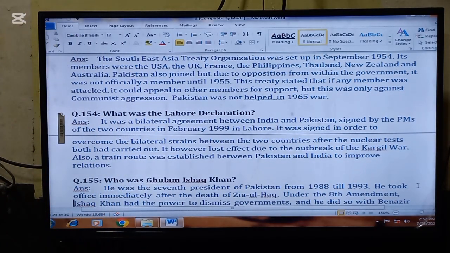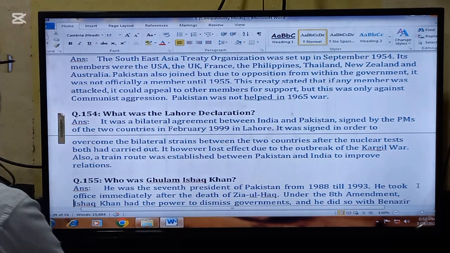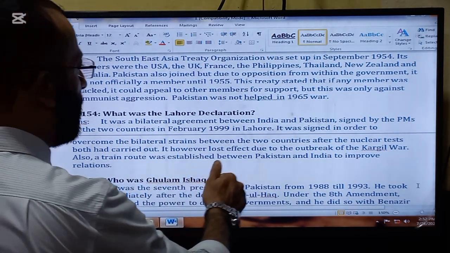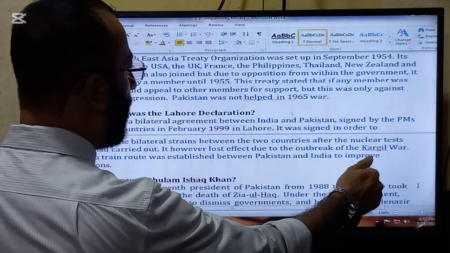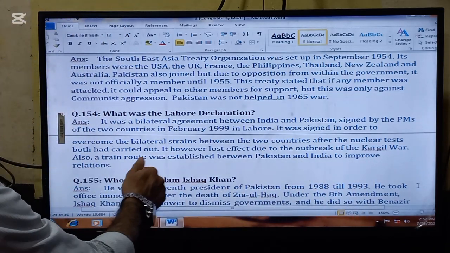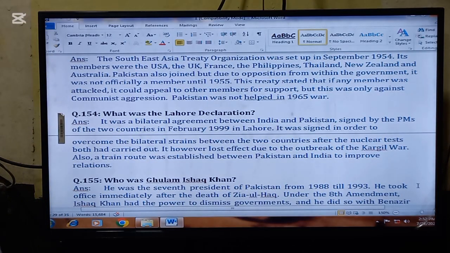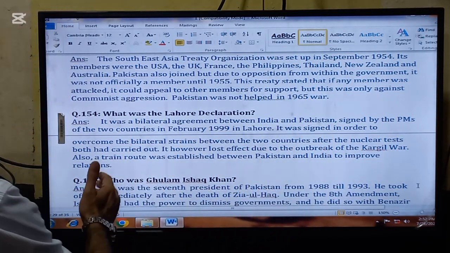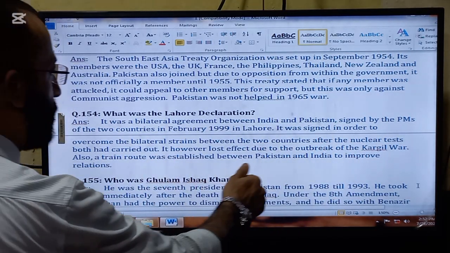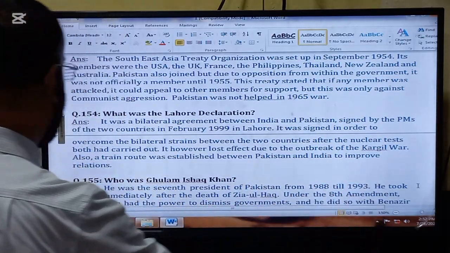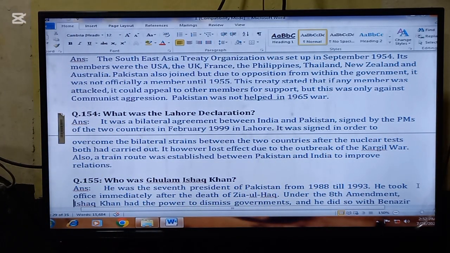The next important question for today is, what was the Lahore Declaration? It was a bilateral agreement between India and Pakistan signed by the prime ministers of the two countries in February 1999 in Lahore. It was signed in order to overcome the bilateral strains between the two countries after the nuclear tests both had carried out.